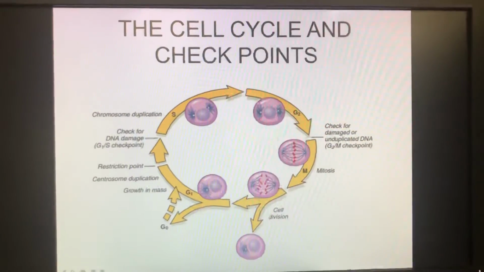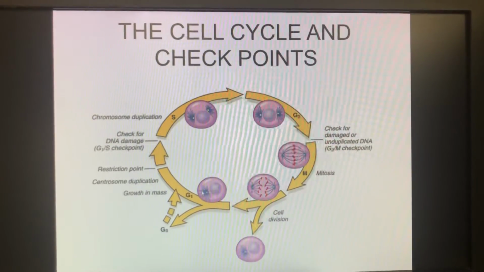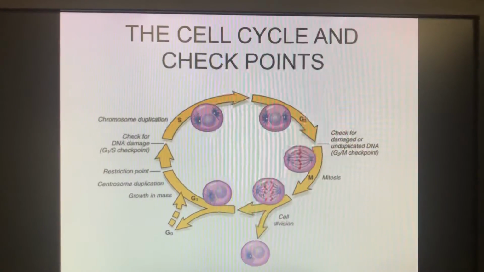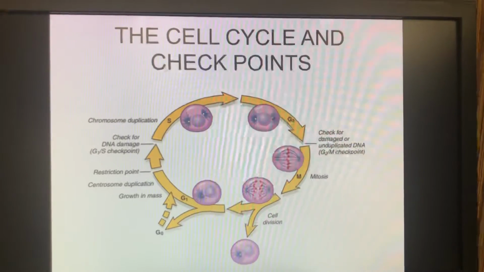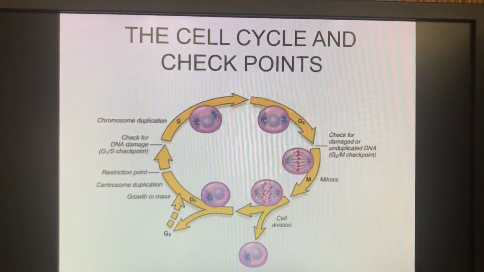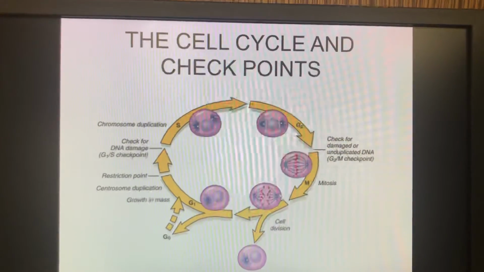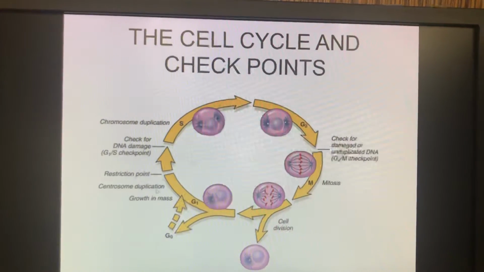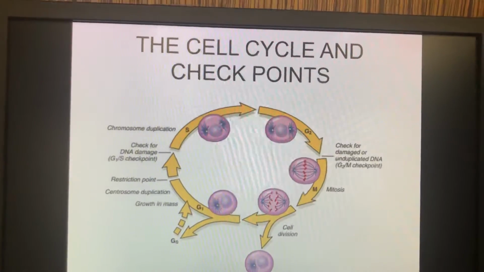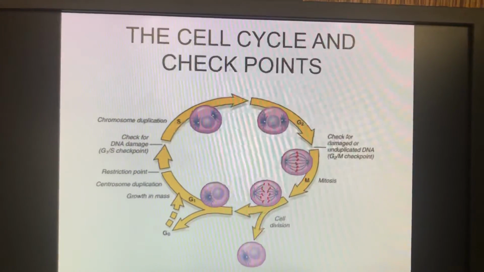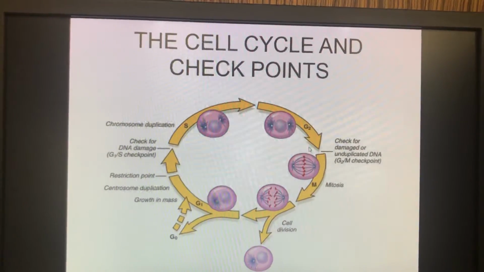So you have a G0 quiescent phase, then there is a G1 or a growth phase, that is the pre-synthetic growth phase, then there is DNA synthesis, then there is a pre-mitotic growth phase, and the cell division happens. So there are two checkpoints, one at the G1 to S interface and the other at the G2 to M interface. What these checkpoints do is make sure that the DNA that is about to be replicated is damage free at this point, and here they make sure that the DNA that gets distributed after division is damage free.